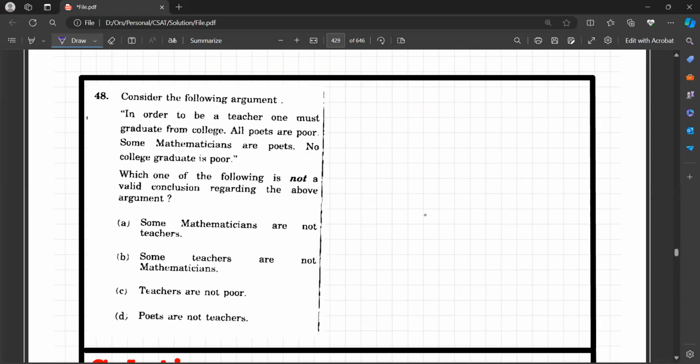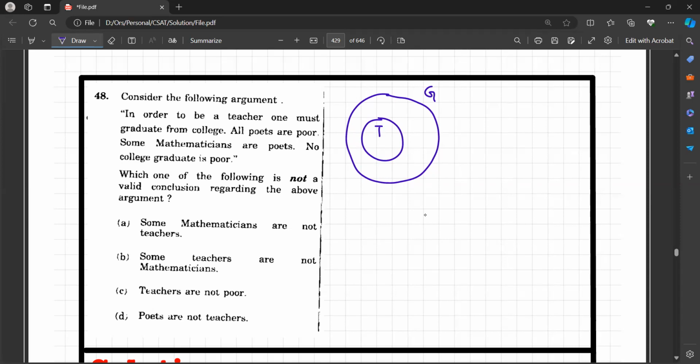In order to be a teacher, one must be a graduate from college. So I'll do the diagram. This will be graduate. This will be the teacher. Can I say now, in order to be a teacher, one must be a graduate? Yes. But not necessarily all graduates have to be teachers. Got it? So teacher is a subset of graduate.